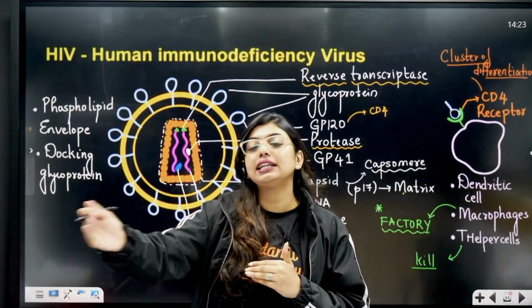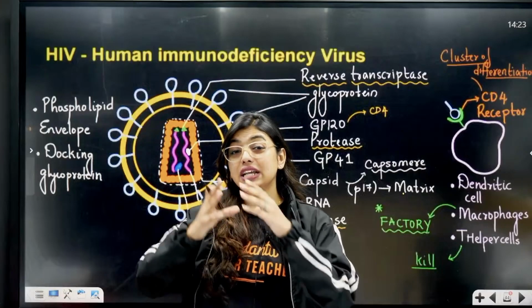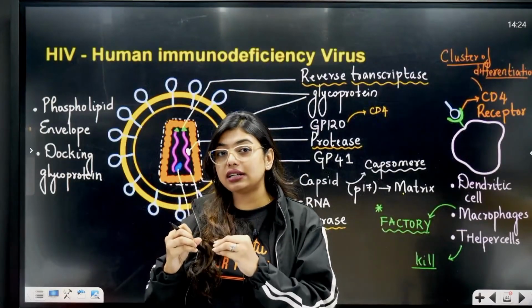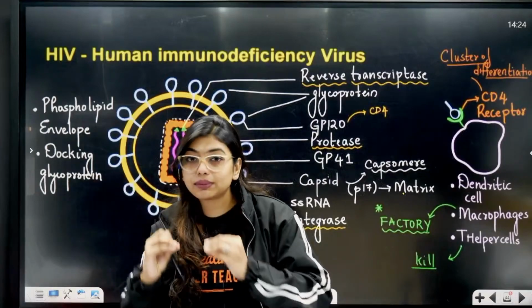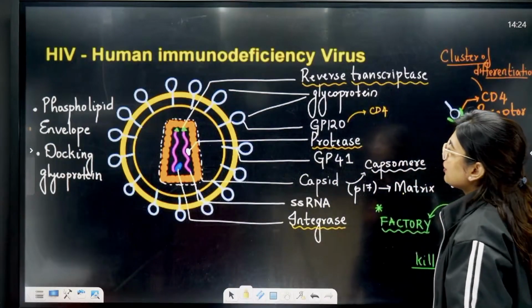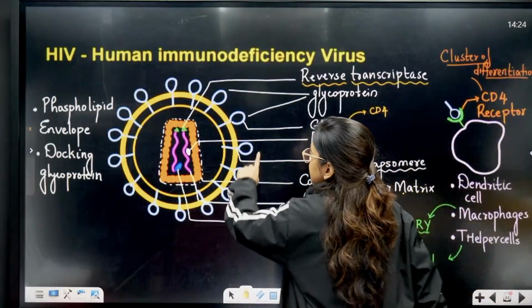So AIDS directly does not kill a person, but AIDS decreases the immune system, works on the immune system, kills the T cells, leading to a normal disease also becoming problematic. Okay, yes, Meghana, very good, human immunodeficiency virus. Now students, look here, this is the structure.